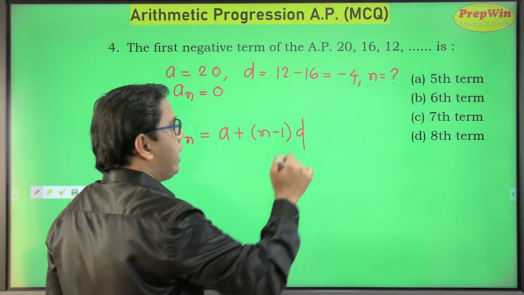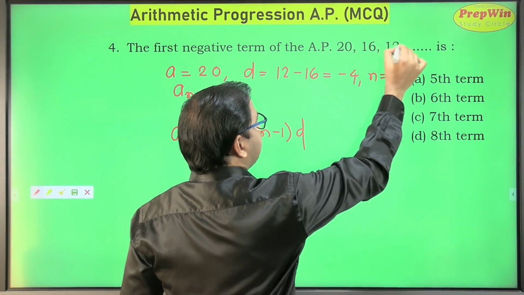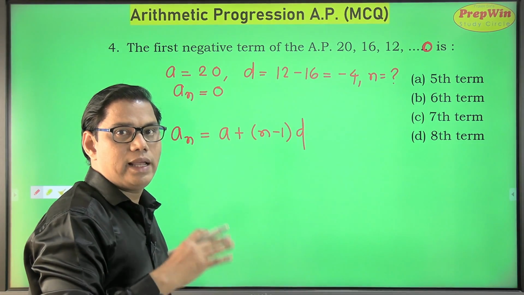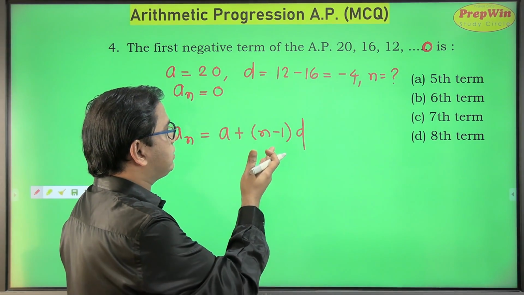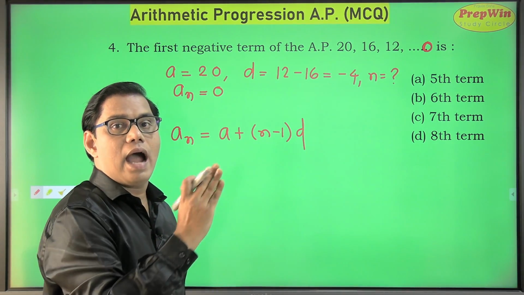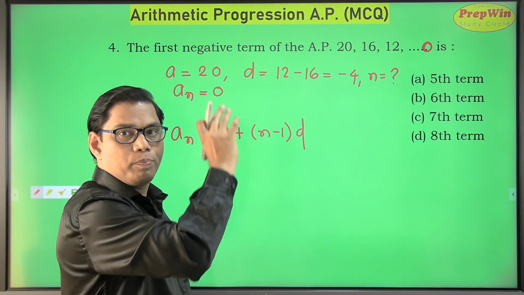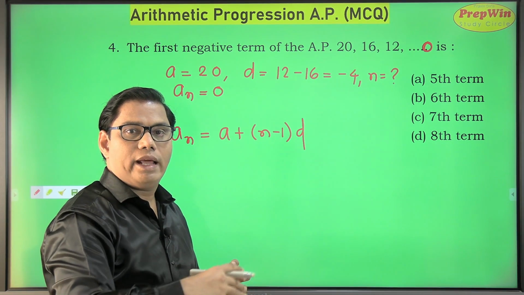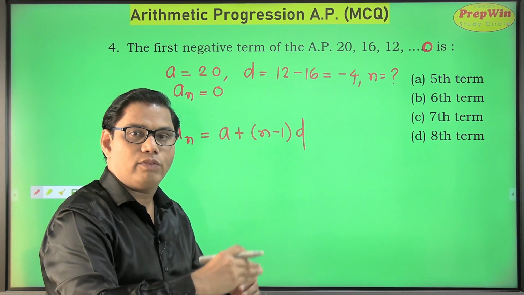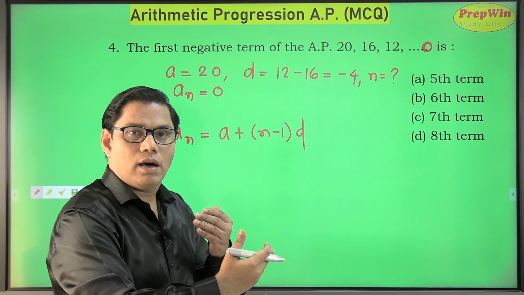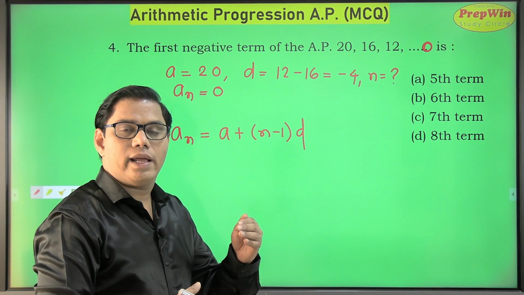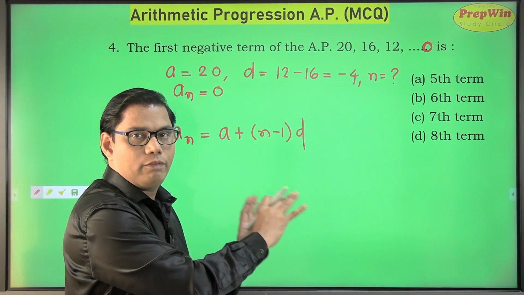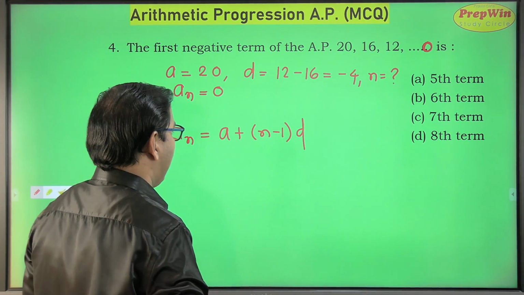That means I am saying that this AP is decreasing and there will be a point where I may get a 0. I am not saying I will get a 0. In this case I think I will get a 0, but I may get a 0. So first I will find out the position of 0. Whatever the position of 0, I have to add 1 to that number because my first negative number will be after 0. I'll explain this. First let me find out the value of n.